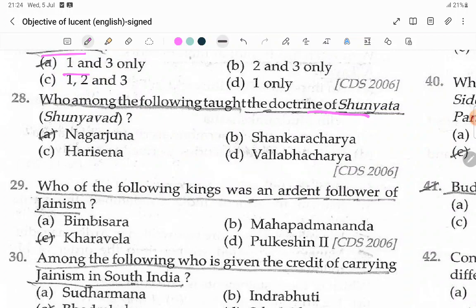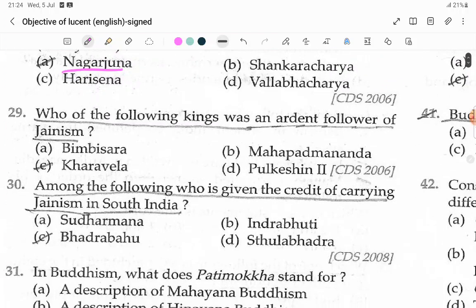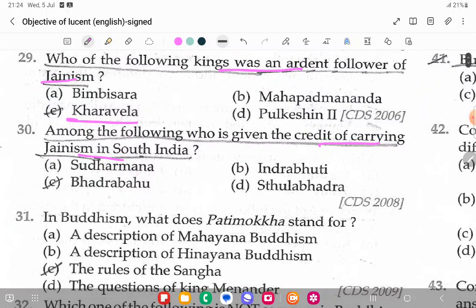That is Nagarjuna. Who among the following kings was an ardent follower of Jainism? Who is that? Kharavela. Who among the following is given the credit of carrying Jainism to South India? Bhadrabahu.